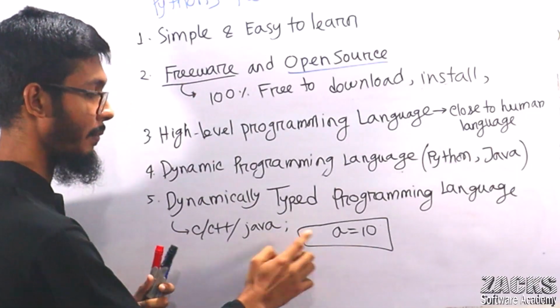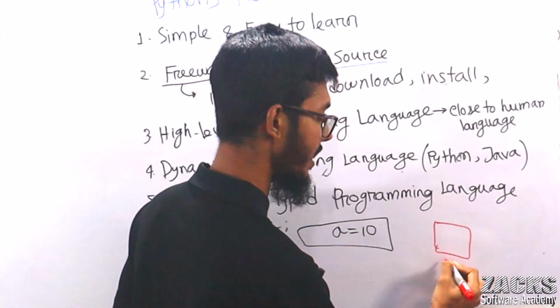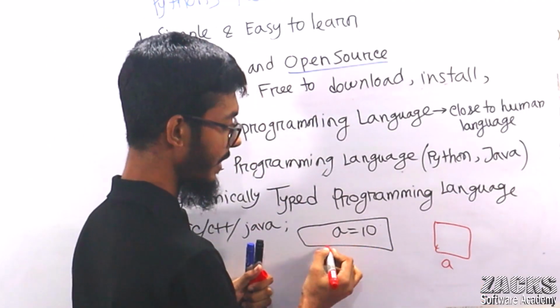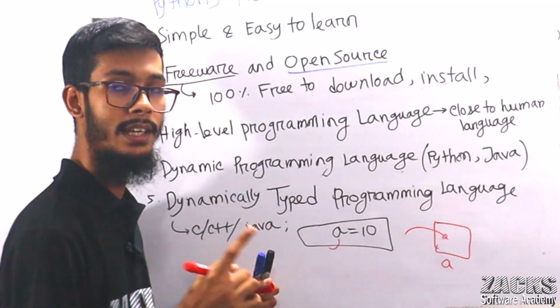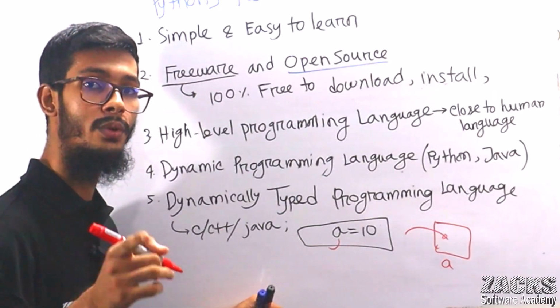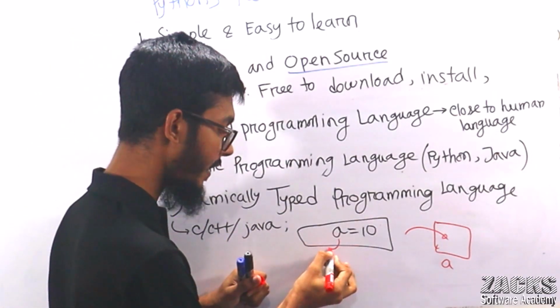Your JVM in Java is telling, hey boss, it's okay, I will create a container called A. But now tell me, which kind of data will you store? Either an integer value, float value, long value, double value, boolean value, or string value? So first of all, please specify the data type.